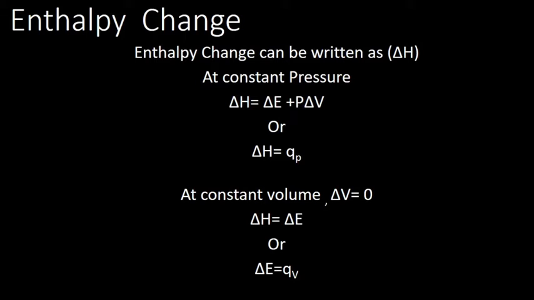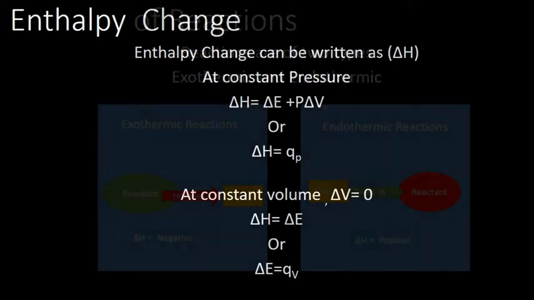Similarly, at constant volume, what happens? P dV, that is delta V, will be equal to 0. So delta E will be equal to the amount of heat given out or absorbed by a system at constant volume, or delta E = QV. So remember, at constant pressure delta H is equal to the amount of heat absorbed or released, and at constant volume the heat absorbed or released is equal to the change in internal energy.